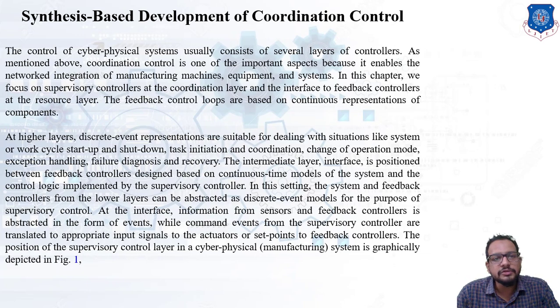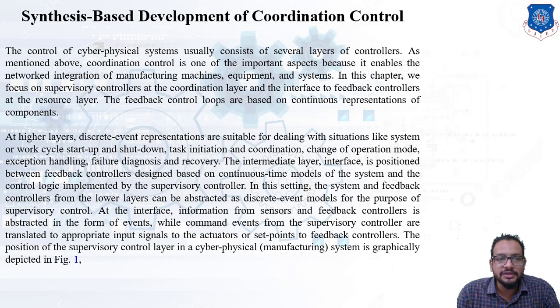Now we have to see a synthesis based development of a coordination control. In this topic we are going to focus on coordination control, and we are also going to see the several layers of a controller and the positioning of a controller in our next slide. That is a diagram shown in that slide. So what is the function of that? Coordination control is one of the most important aspects, because it is going to integrate or provide a network connection between the manufacturing machines, equipment and the systems. The communication is only possible by this coordination control.